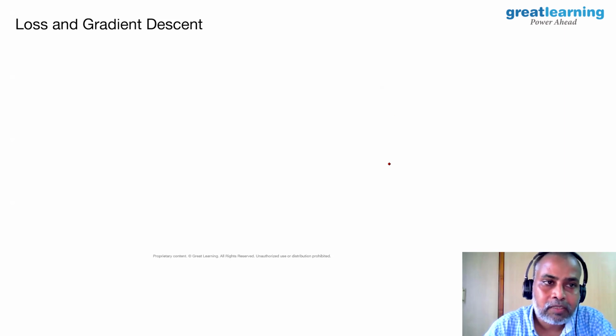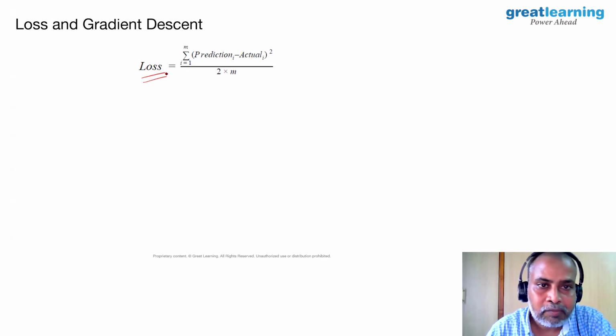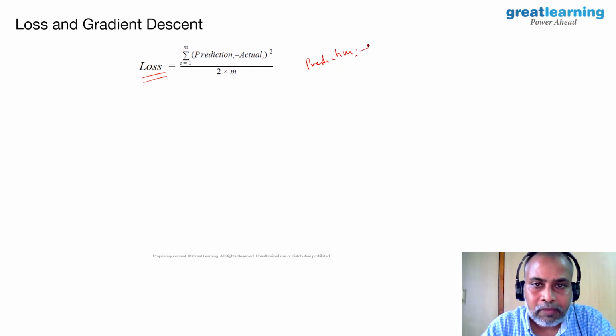So let us talk about loss and gradient descent. Let me define what loss is. Our model has predicted a house price, say for the ith house. And on the historical data you already have, you know the actual price of the house.